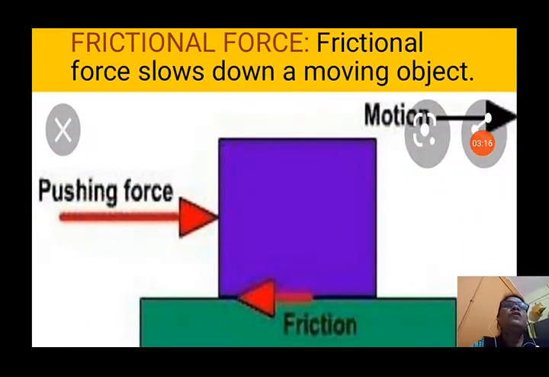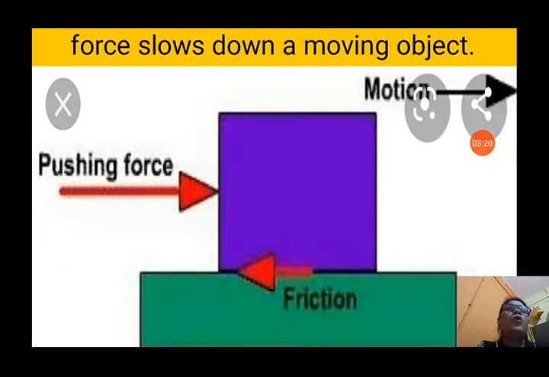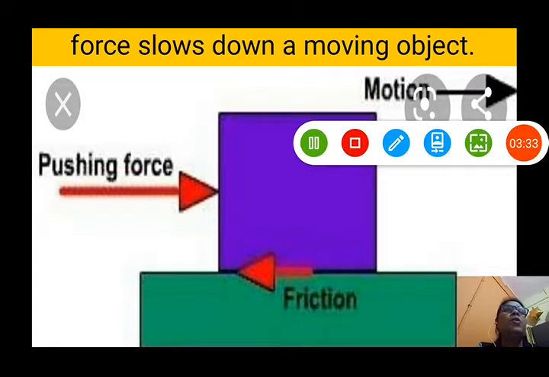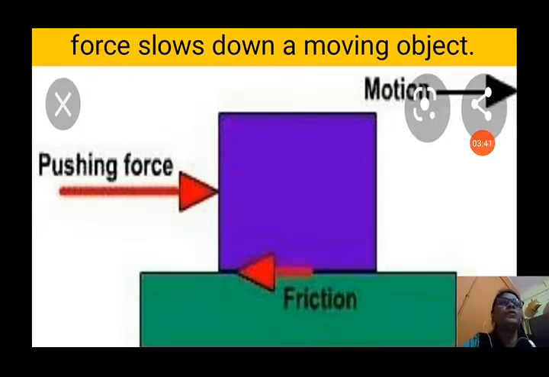Next is frictional force. Frictional force slows down a moving object. That means it is opposing the motion. If a body starts a motion, the frictional force tries to stop the motion of the body. You can see pushing force and friction. These all are working in the opposite direction. If you are pushing an object in this direction, the frictional force will act in the opposite direction and it will try to stop the moving object.